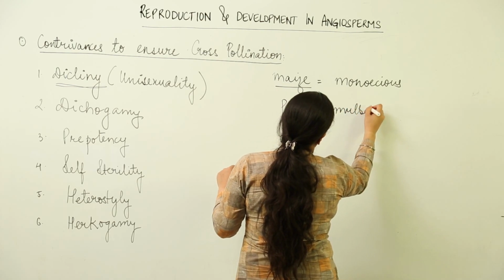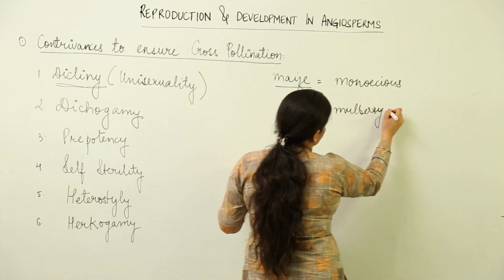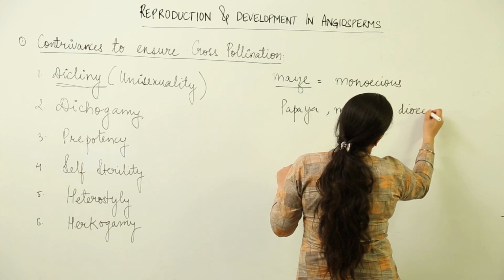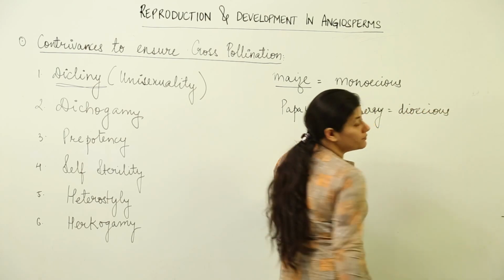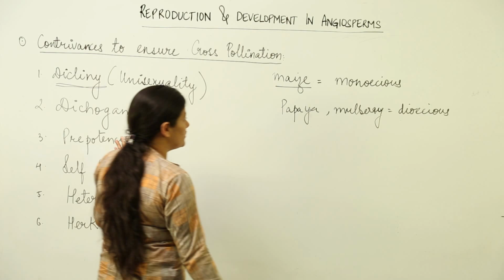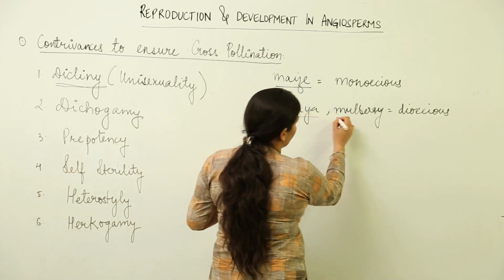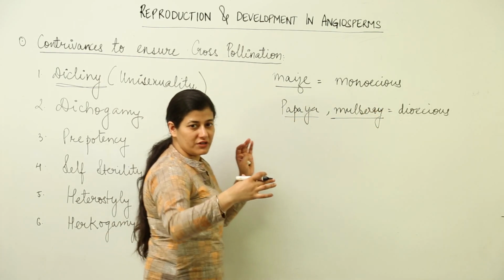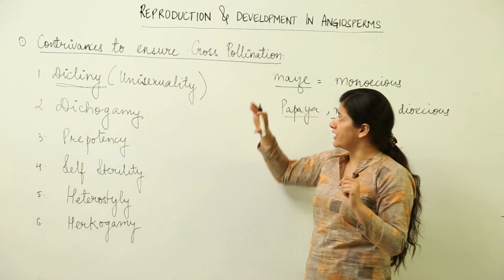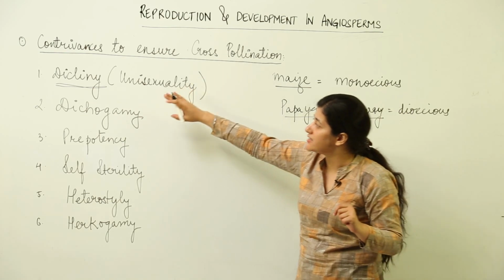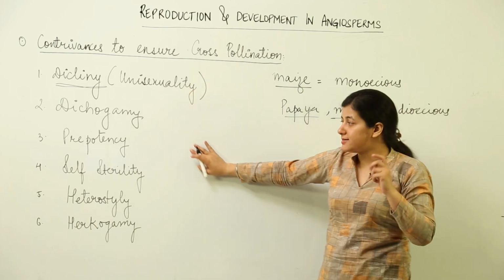Both of these are dioecious. That means one plant would be giving rise to completely female flowers, and the other plant would be giving rise to completely male flowers. We talked about these terms. So, these are the examples where the plant makes sure that cross-pollination takes place. So, it has given rise to unisexual flowers.